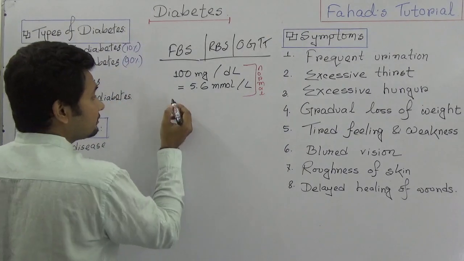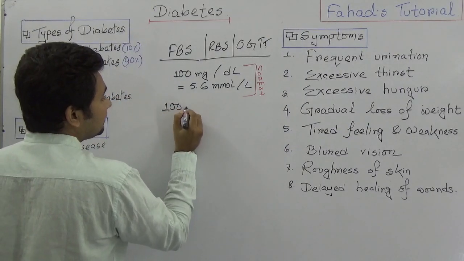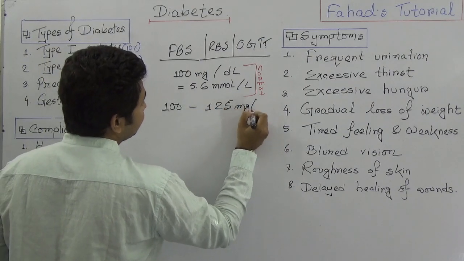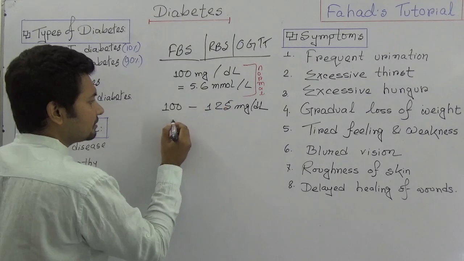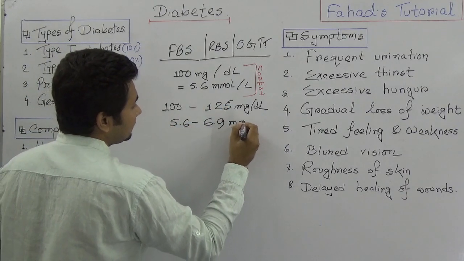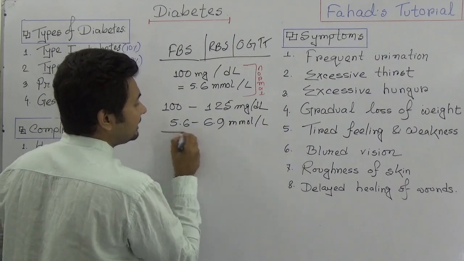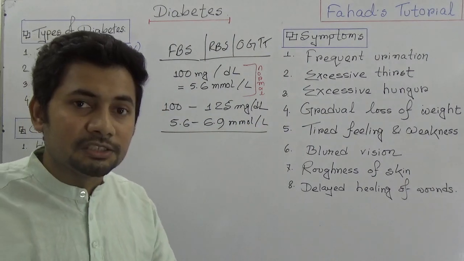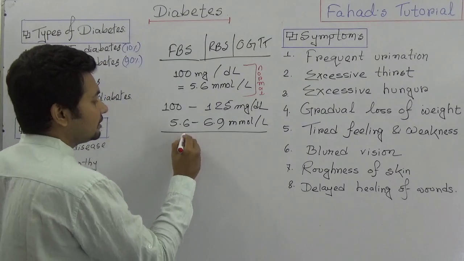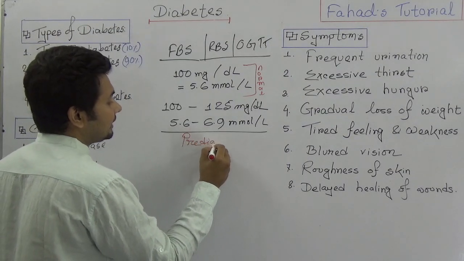But if it crosses 100 milligram to 125 milligram per deciliter, which is about 5.6 to 6.9 millimole per liter, then this range is at risk, and this stage is known as pre-diabetes.